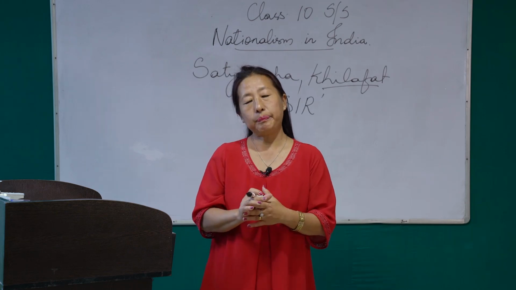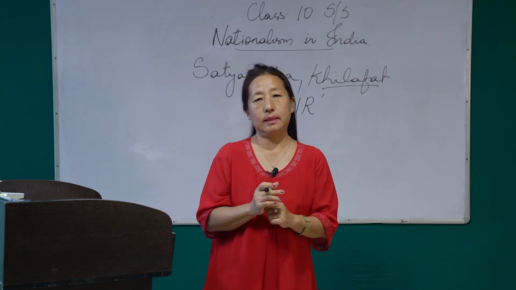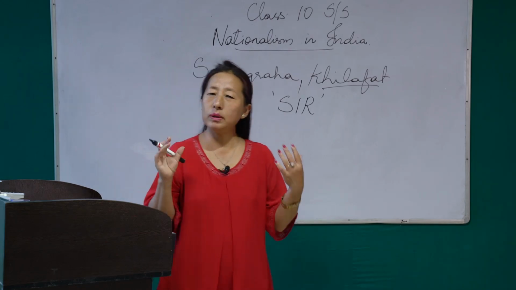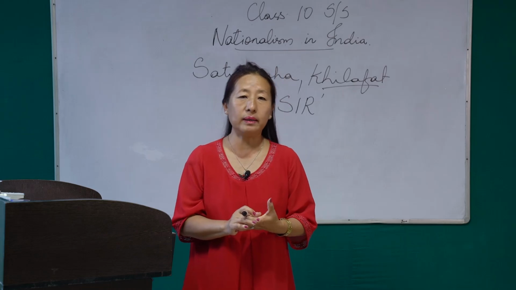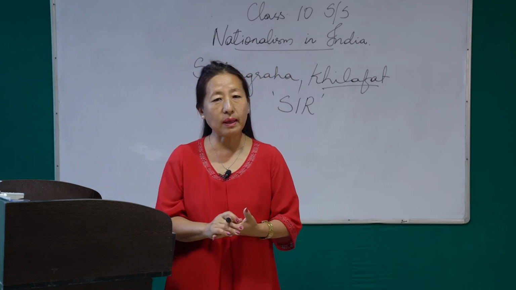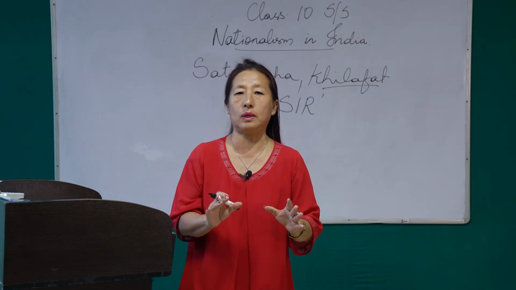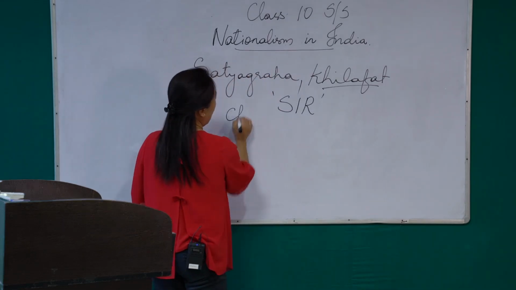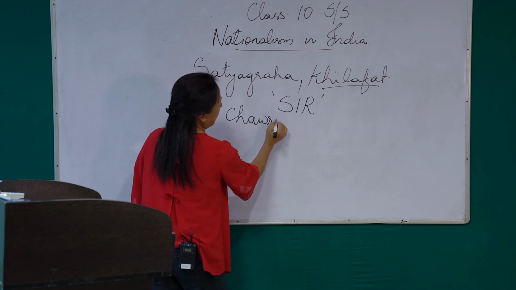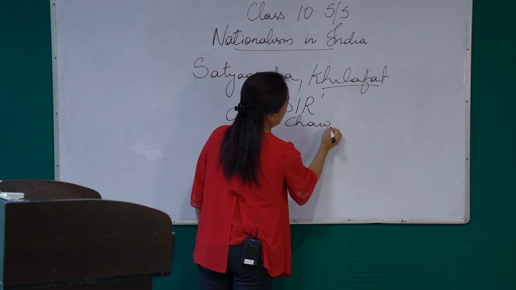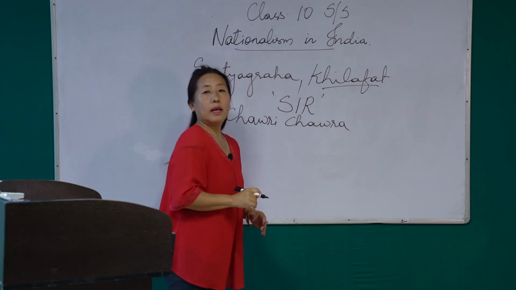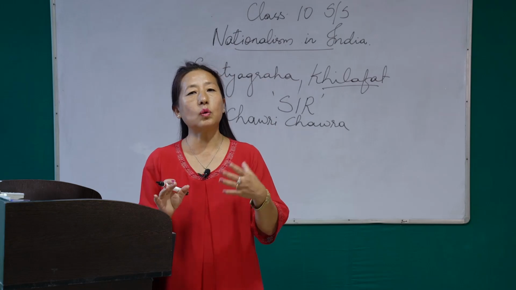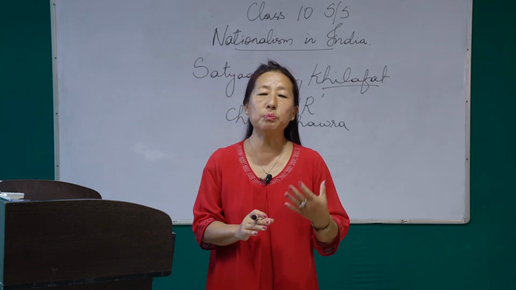However, because of one incident, the non-cooperation movement, which had started everywhere, changed. All the Indians were taking part in the movement. They were refusing to pay tax, they did not go to schools, all those things. But because of one incident, we call it the Chauri Chaura incident, Gandhiji decided to call off the non-cooperation movement.